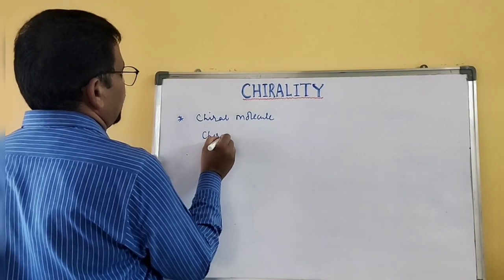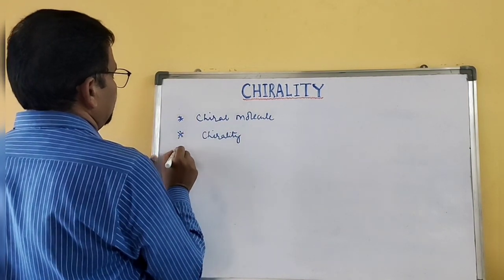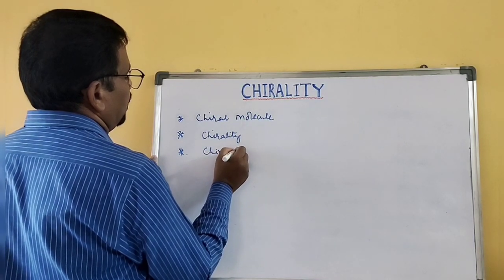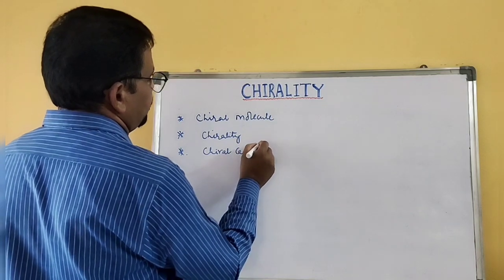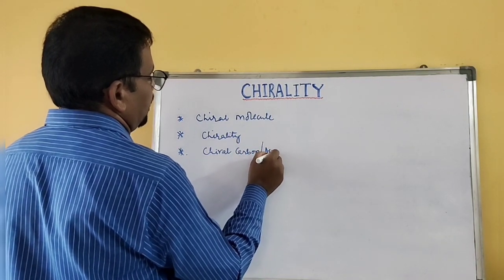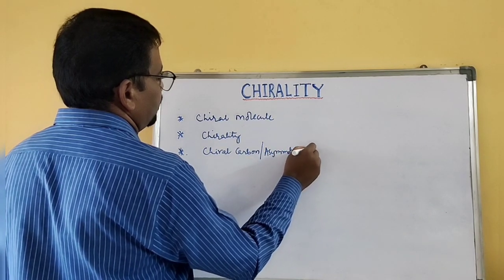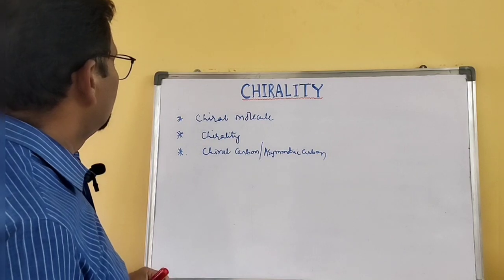You know about chirality, then chiral carbon or asymmetric carbon.